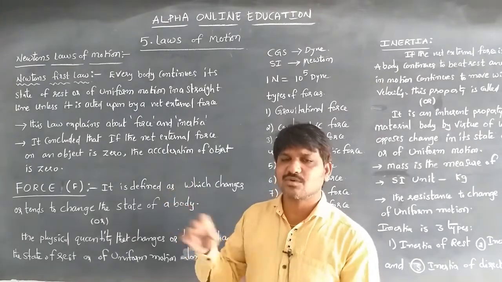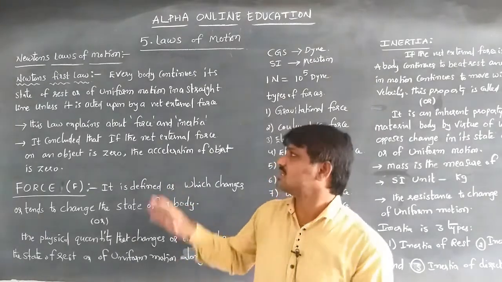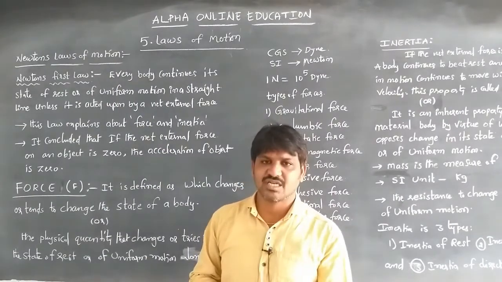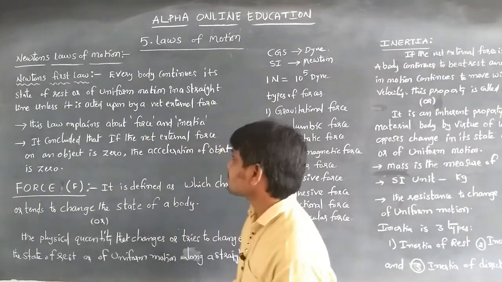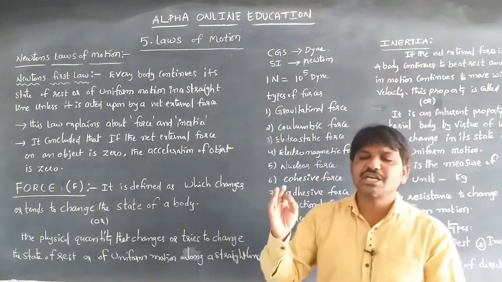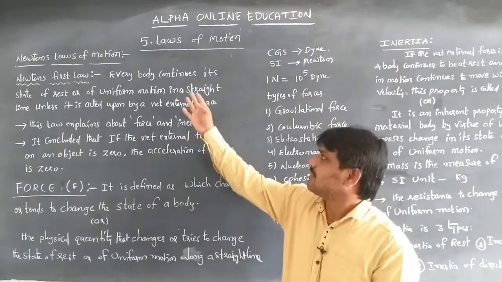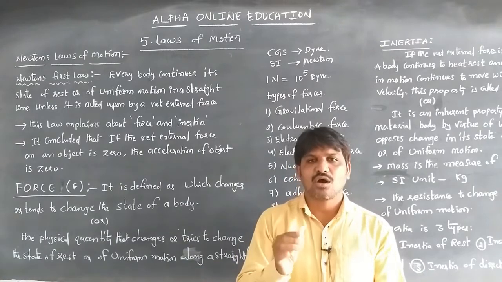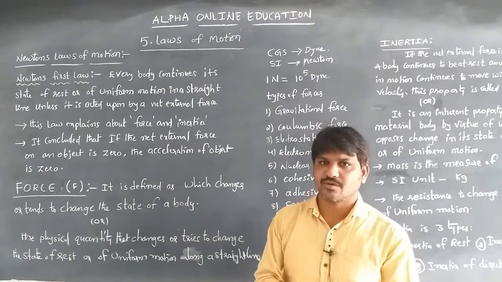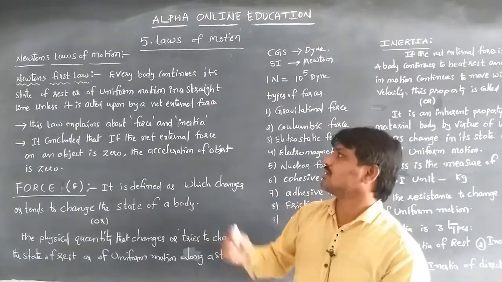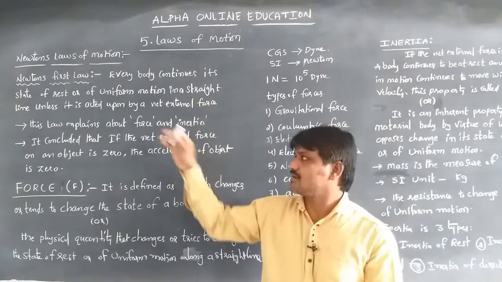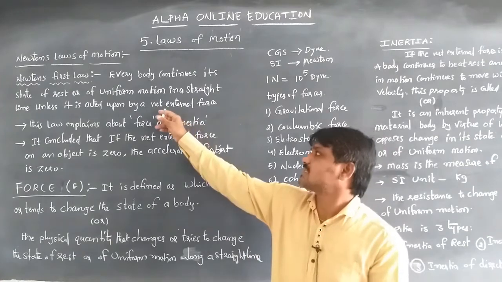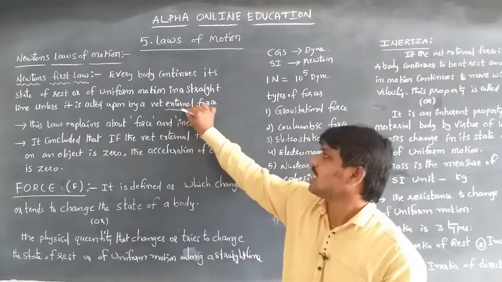So let us discuss Newton's laws of motion. Newton's first law of motion is: every body continues its state of rest or of uniform motion in a straight line, unless it is acted upon by a net external force.